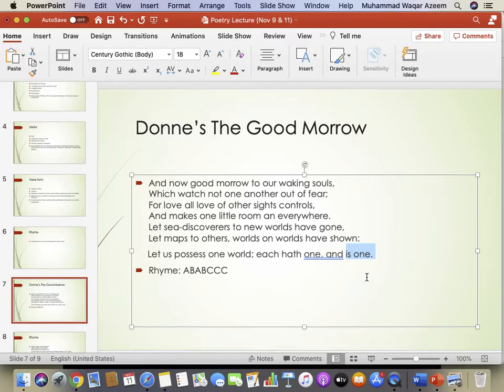Do you know any Urdu poet who was influenced by Paradise Lost? Allama Iqbal, right? Not Sakinama, but there is another poem by Iqbal, which is, of course, you know that, Shikwa.